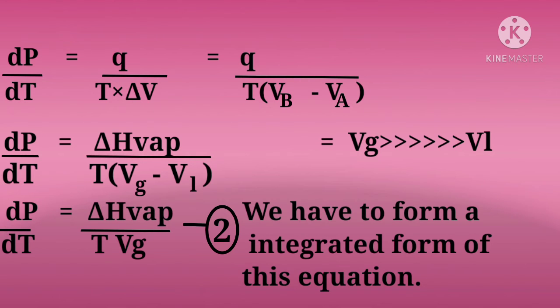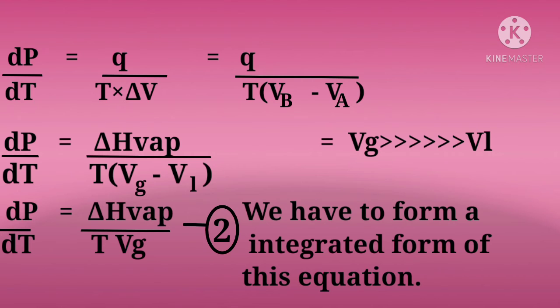Now we will try and get the integrated form of this equation because we are talking about liquid and gas. The formula we had got was delta P by delta T equals Q by T into delta V. Now we can take this delta V as VB minus VA. We have an equilibrium where water in liquid state is in equilibrium with water in gaseous state. The liquid state is A and B is the gaseous state. Now let us try to understand the phase transition.